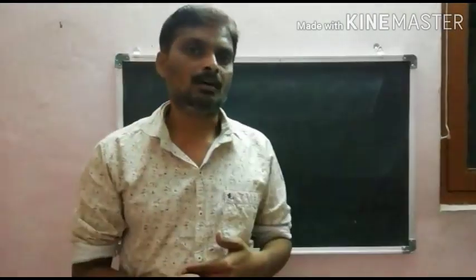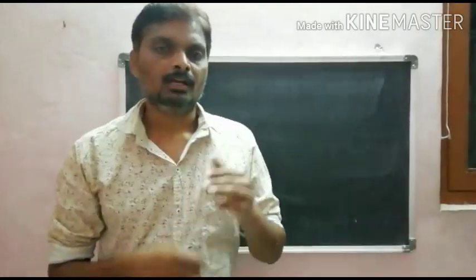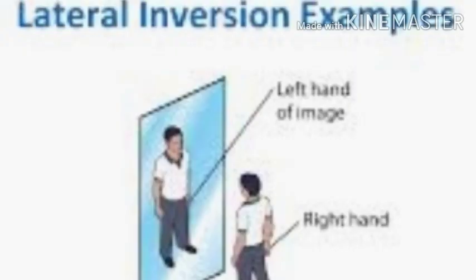What is the distance of the object? What is the distance of the image? The distance between object and mirror is said to be the object distance. The distance between image and mirror is said to be the image distance. So the distance of the object is equal to the distance of the image, and the height of the image is equal to the height of the object. The image shows lateral inversion. Lateral inversion means if you raise your right hand, it appears to us to be the left hand. These characteristics of image formation due to plane mirror you learned in 8th class.